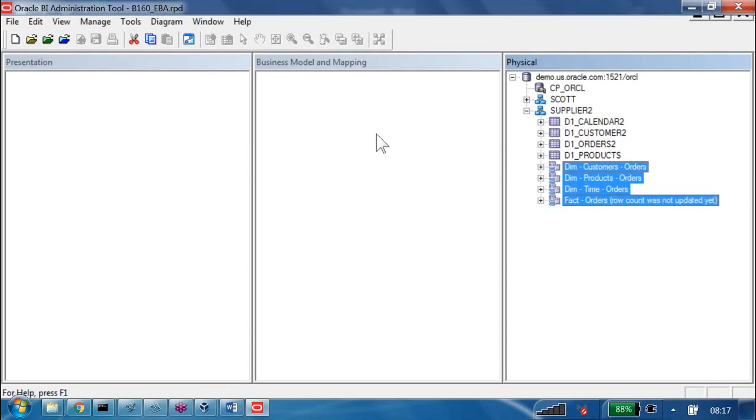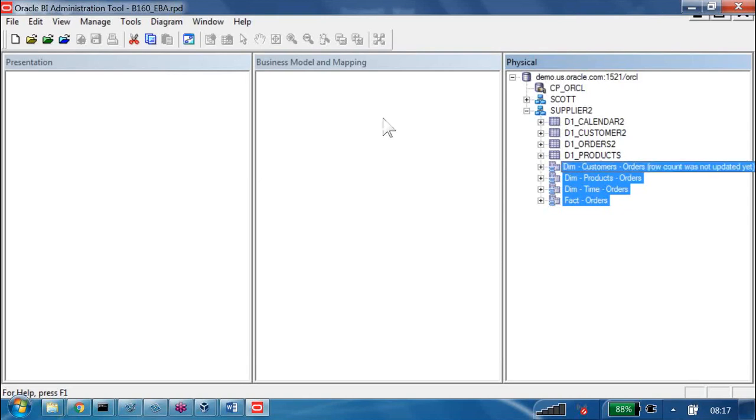Tomorrow I want to use these objects in the BMM layer. I won't move the original tables into the BMM layer; I'll move only the aliases. That means whatever work I have to do down the line, I have to do on alias objects only. So even the join I have to do on the alias objects only.